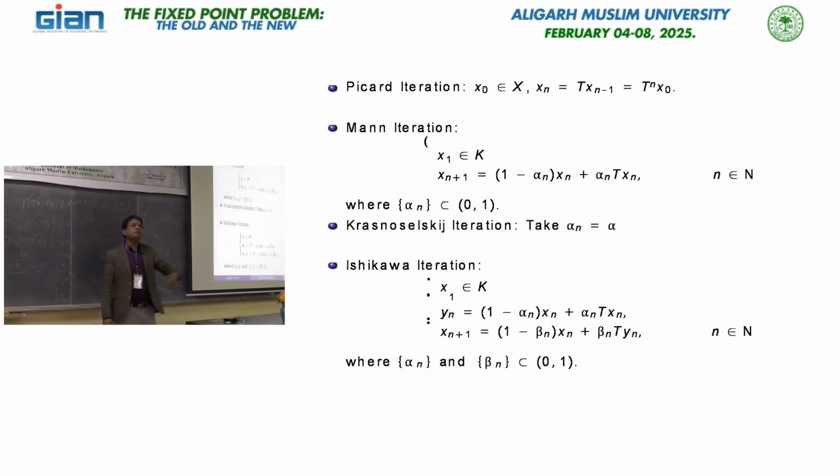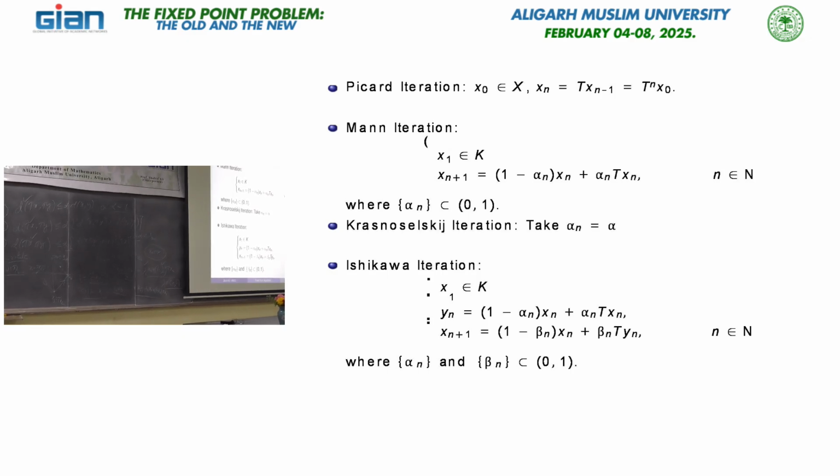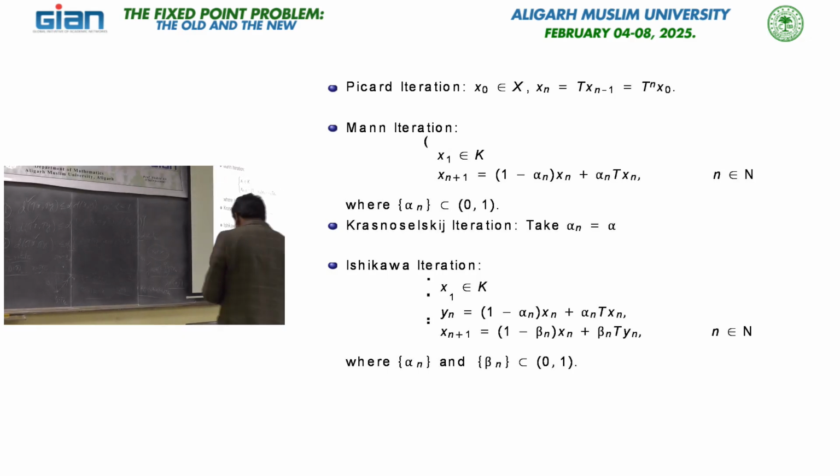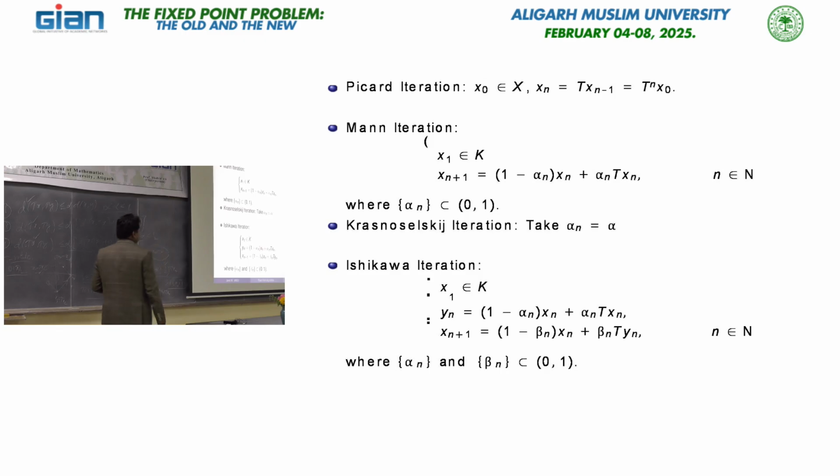So, that is why people came with different fixed point algorithms, so they can approximate the fixed points of those operators. This scheme was given by Ishikawa, and he defined it in two steps. First he defined yn, using the element x n and its image.